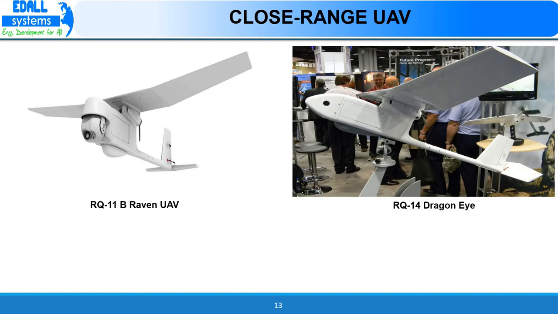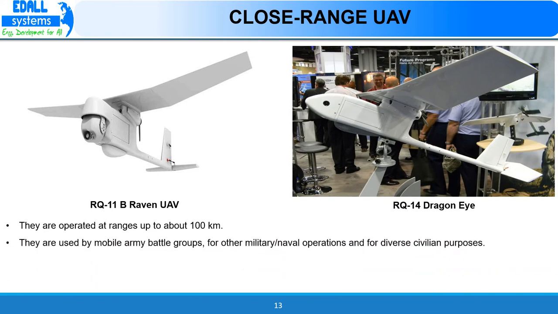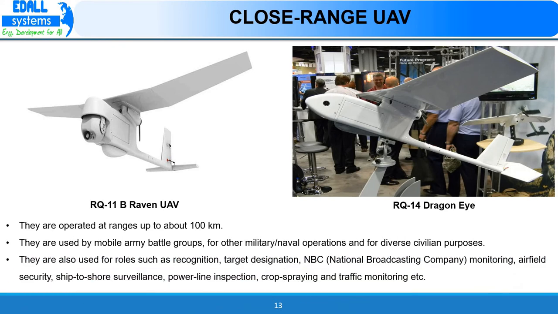RQ-11B Raven and RQ-14 Dragon Eye are the examples for close-range unmanned aerial vehicle. Close-range unmanned aerial vehicle operates at a range up to 100 km. These unmanned aerial vehicles are used by mobile army battle groups for other military or naval operations and for diverse civilian purposes.